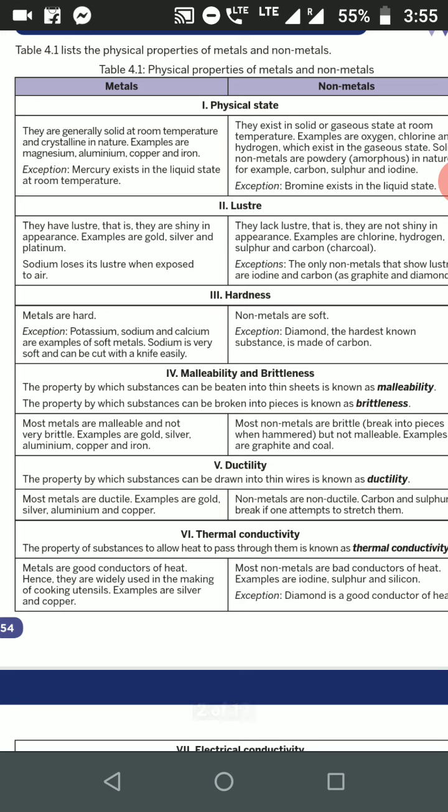Next, ductility. This is the property of the metals that can be drawn into wires. This is known as ductility. We can change the metals into thin wires. So most of the metals are ductile. You can change most of the metals into thin wire, like gold, silver, aluminium, copper. Non-metals are not ductile. That is carbon, sulfur, we cannot change into wires.